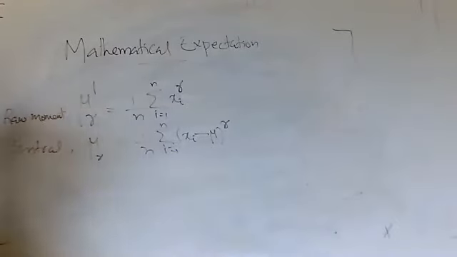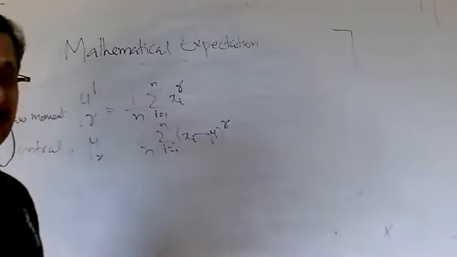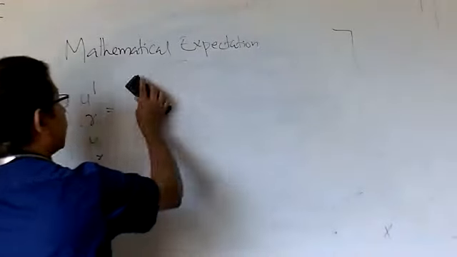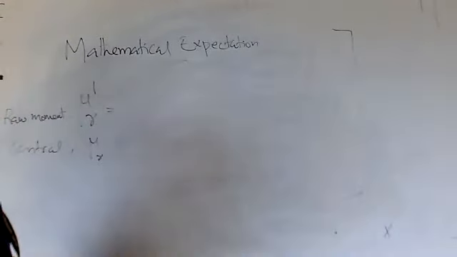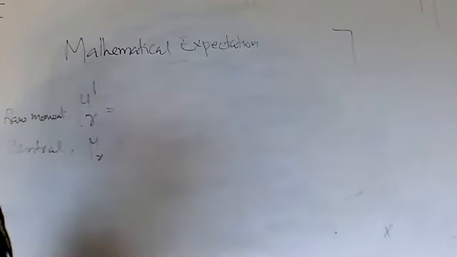So this is the definition for raw moment and central moment. Now we are computing the raw moment and central moments using mathematical expectation. The derivation is very simple. So we check how to find out the raw moments using mathematical expectation.